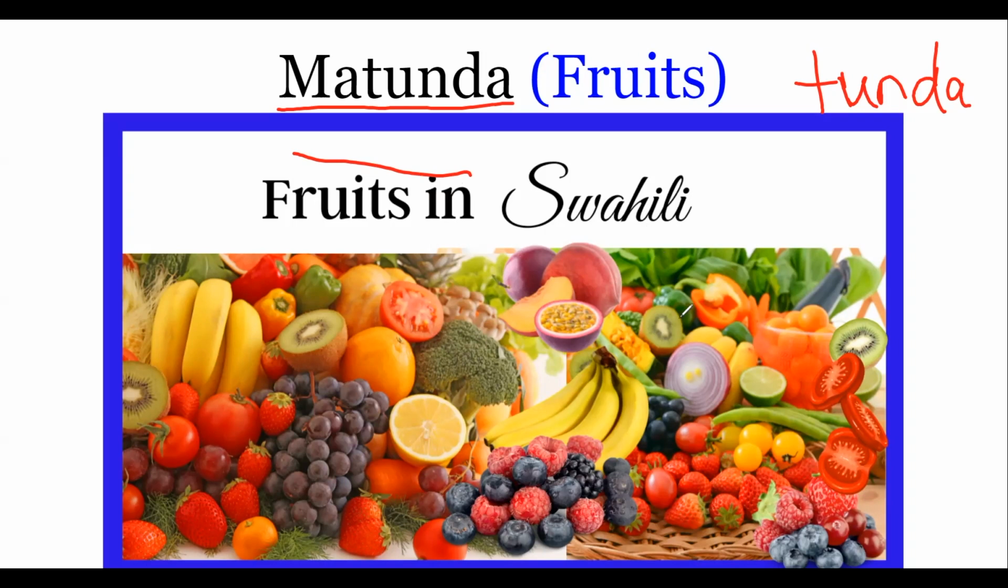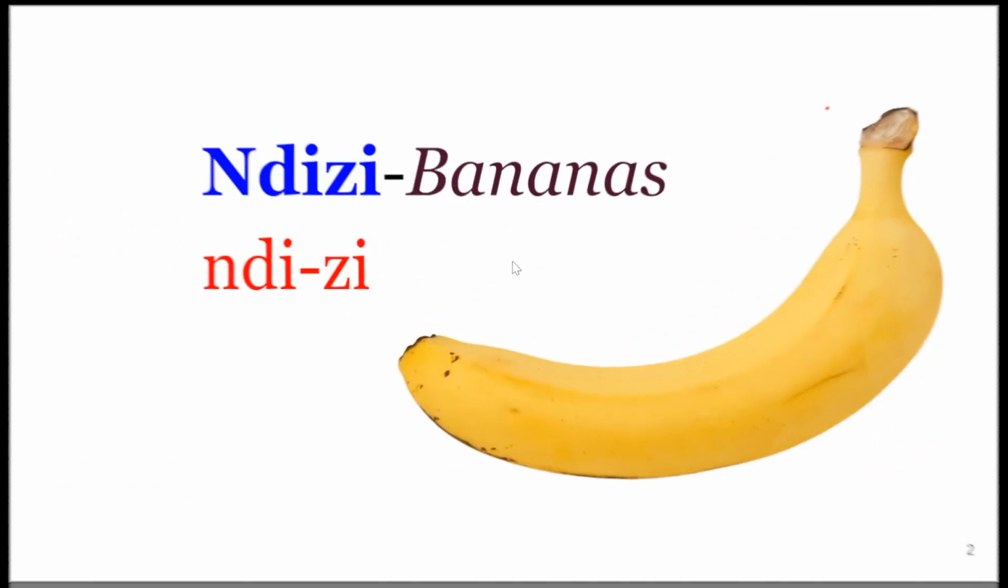Mention all the fruits that you can see right now. What are all these fruits? We got bananas, grapes, strawberries, kiwis, peaches, tomatoes. Are tomatoes fruits? So let's learn more. Ndizi.